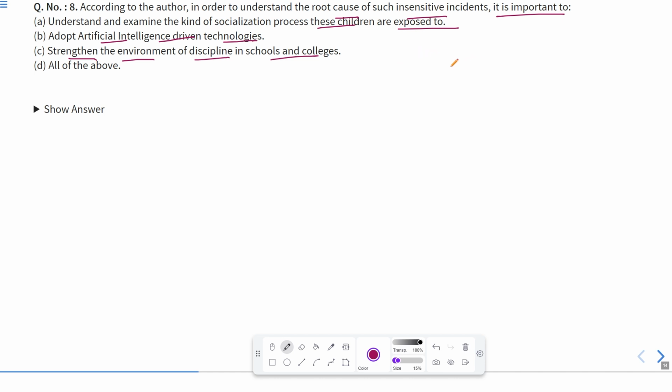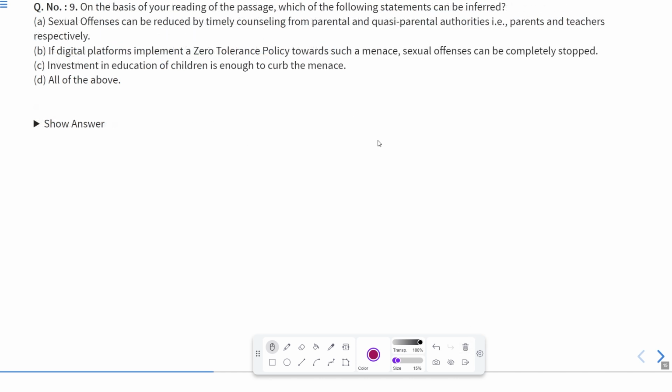Obviously, they should be checked. Adopt artificial intelligence driven technologies, obviously. Strengthen the environment of discipline in schools and colleges. So, all these things should be done. So, according to this, D is the correct answer. That is all of the above. Okay, now let us move to the next question.